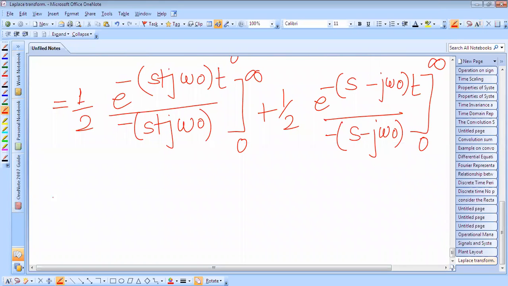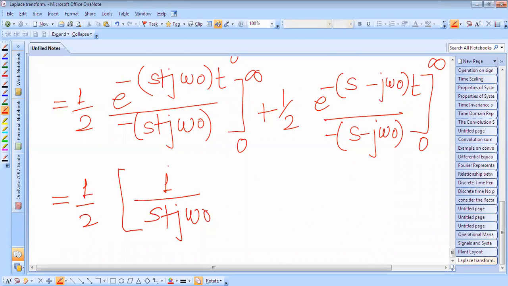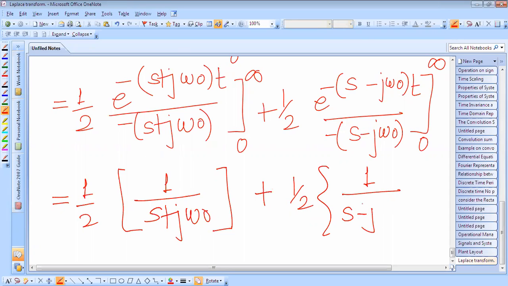If you put the limit, we will get half into, if you put e raised to power minus infinity, that will be 0. If you put the 0 limit, we will get 1 over s plus j omega naught. The negative sign will be positive. So this is the value, plus half into 1 over s minus j omega naught.